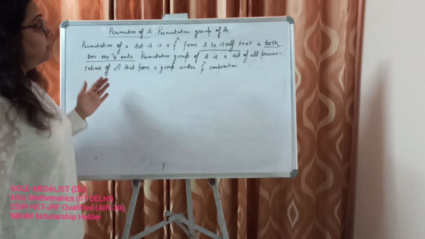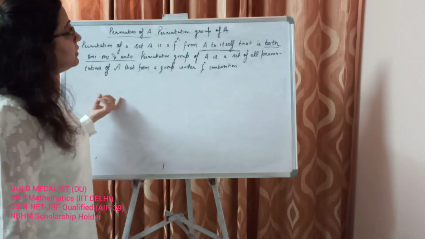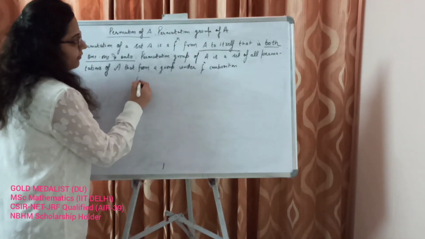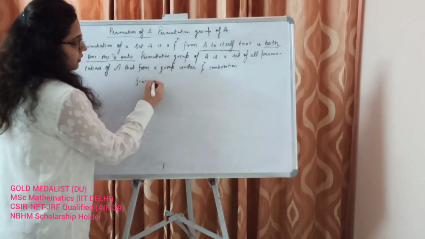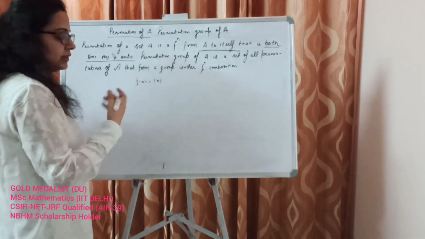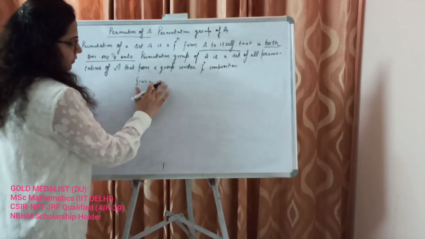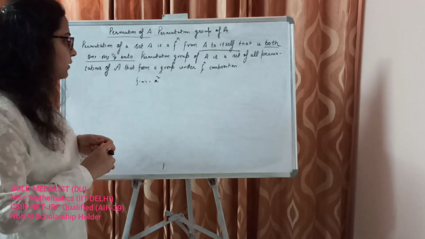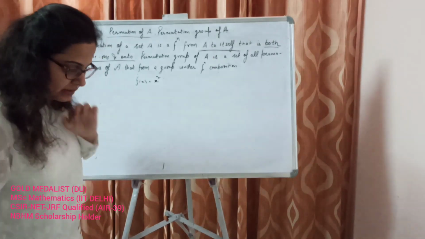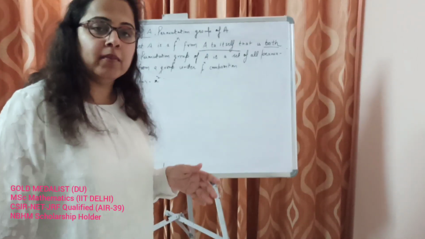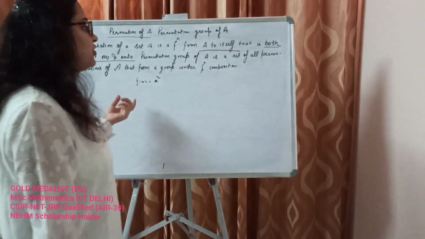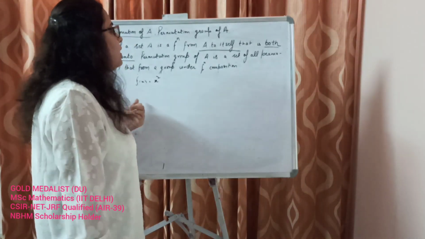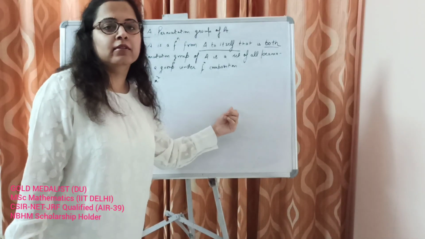In calculus, the function values are usually defined by formulas. For example, I have defined fx equals x square or modulus of x. This is some formula. Whereas in abstract algebra, the function values are given by an explicit listing of each element of the finite set A on which we are defining the permutation and its corresponding function value.